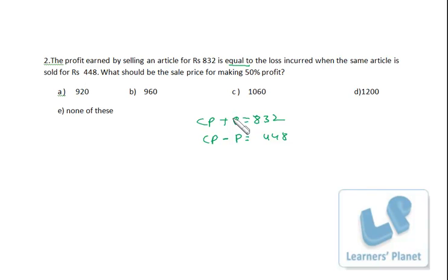This P is the same, because it is equal to the loss incurred when the same article is sold. So I suppose it to be X. Do not get confused. It is not profit actually. It is the cost price plus some amount giving you this 832 rupees. Here in this case it is profit, here in this case it is loss. But since both of them are the same, you can use the same variable. So cost price will be 832 plus 448 divided by 2. So 8 and 2, 10. 8, 12 by 2, 640. So cost price of this product is 640. Now we have to find the selling price for 50% profit. So 50% of 640 is 320. So the selling price must be 960. Okay.